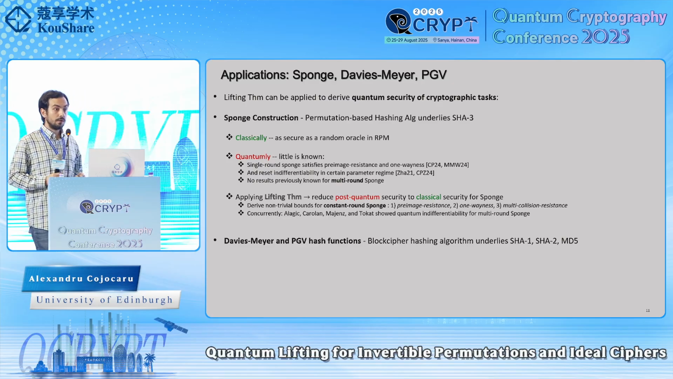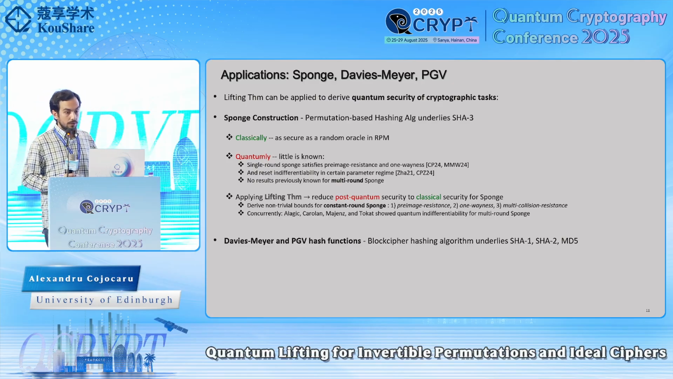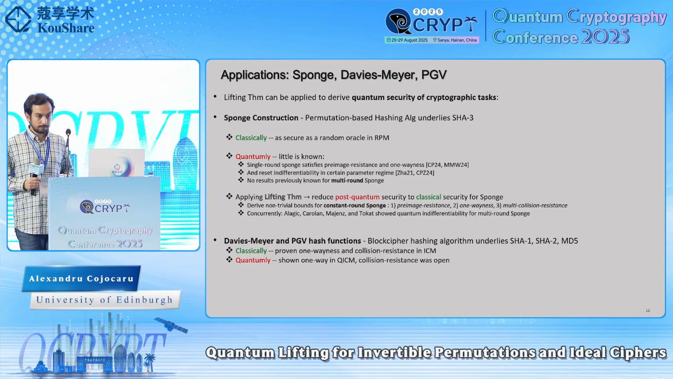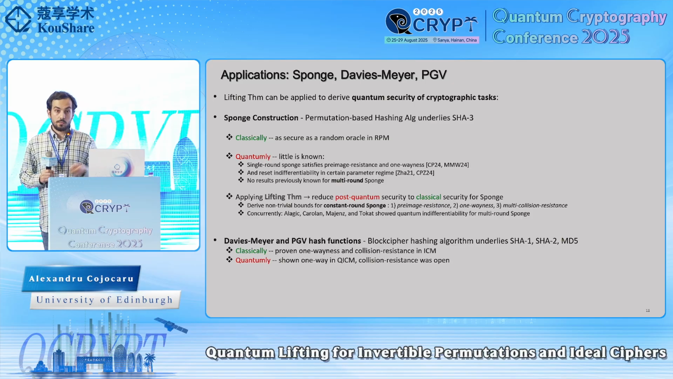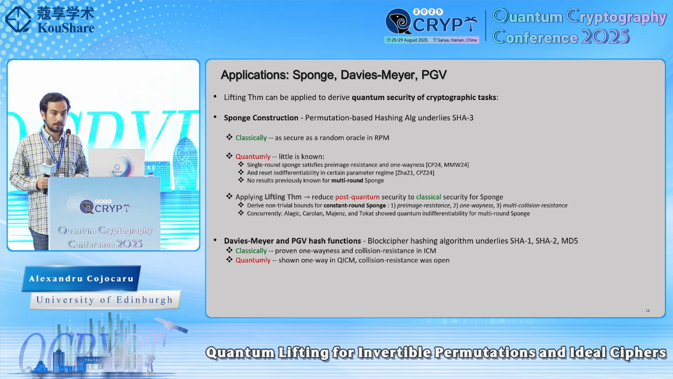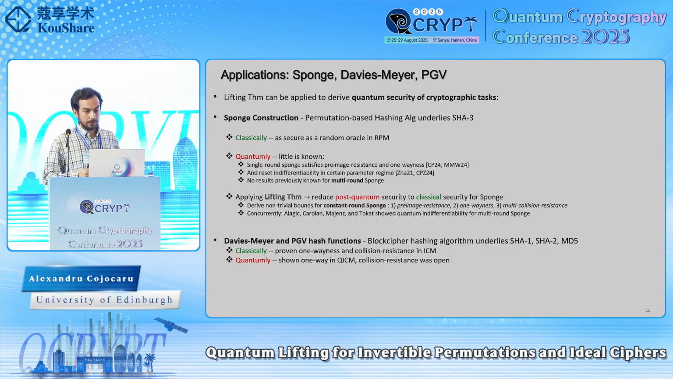And secondly, we can also use it for the security of Davies-Meyer and PGV hash functions, which is this famous block cipher hashing algorithm underlying SHA-1, SHA-2, and MD5. And a similar story happens here. In the classical world, we know that it is one-way and collision resistant in the ideal cipher model. But in the quantum world, only one-wayness was proven, while collision resistance was still open.